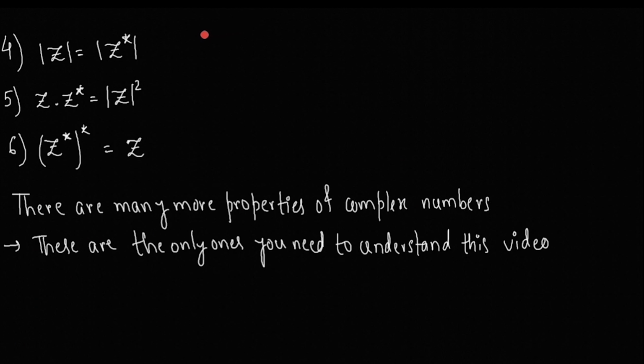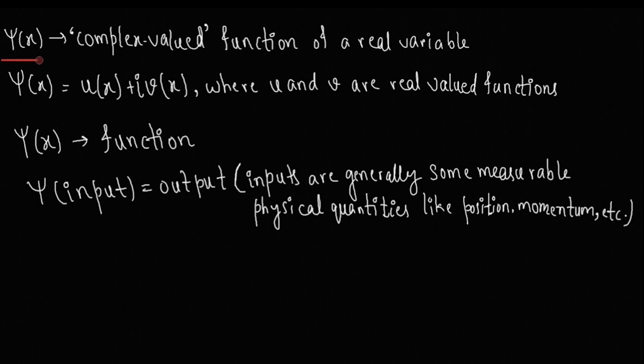The last three properties which you need to know are modulus of z equals modulus of z star, z times z star equals modulus of z squared, and the complex conjugate of z star equals z. There are many more properties of complex numbers, but these are the only ones you need to know to understand this video. Now let's come to the wave function.